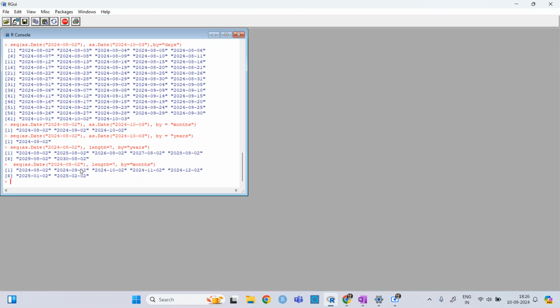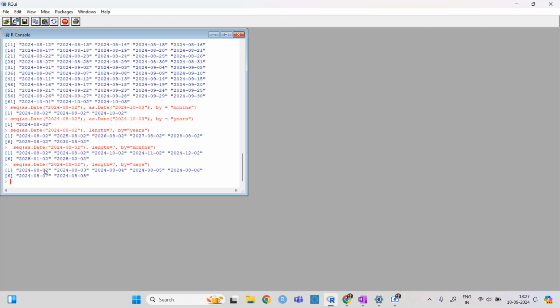then it has given me 24, 5, 6 up to 2030, and here it will give me August, September, October, November, December, and then for 25 it is January, February. If I write again by days, then it will give me 2nd August, 3rd August, and up to 8 August.